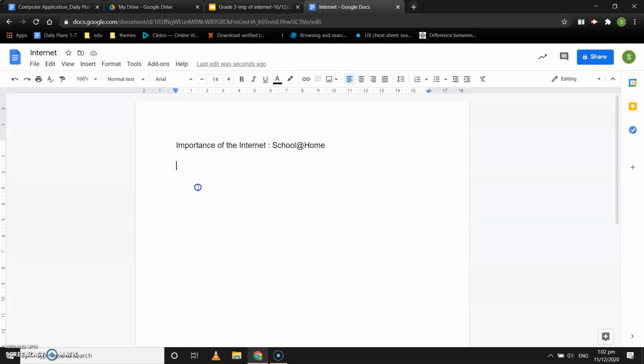So you can write, come back to Google Doc, and so you can write that I use the internet to open a web browser, to fill in my attendance, to solve the Google Forms, and many more things.